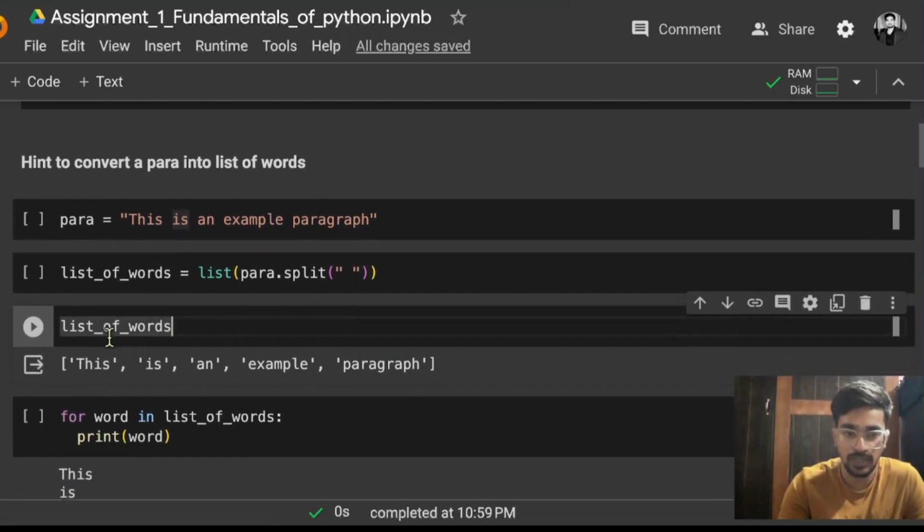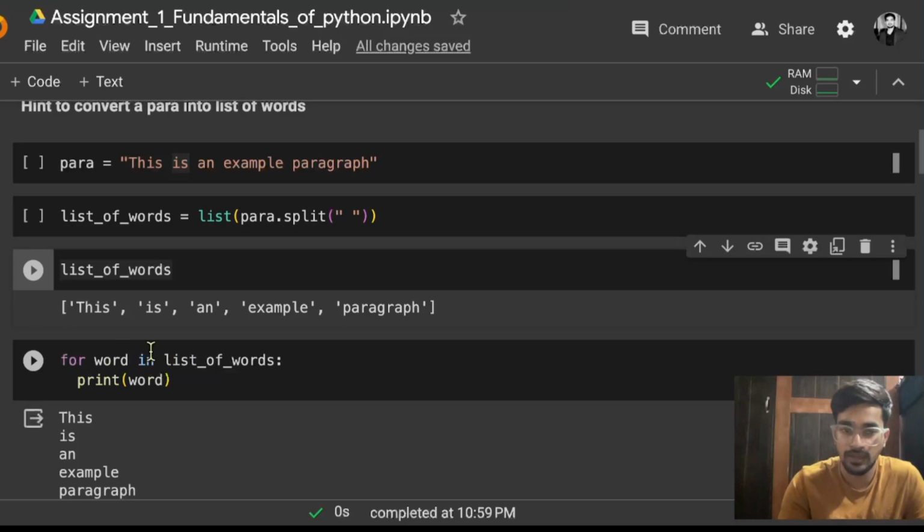So how it will look, you can see, if I just print that list of words, it will look like this: this, then is, then an. All of these words are converted into strings. All of these are strings and they are stored in a list. Now we can iterate through each of these words. How? This is a list now, so simply we can apply a for loop, like for word in list of words.